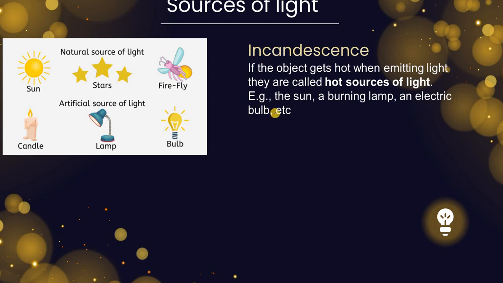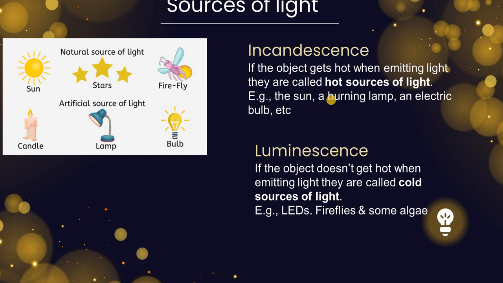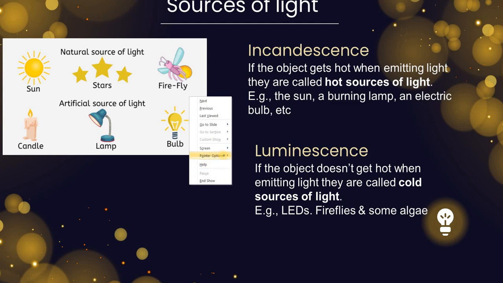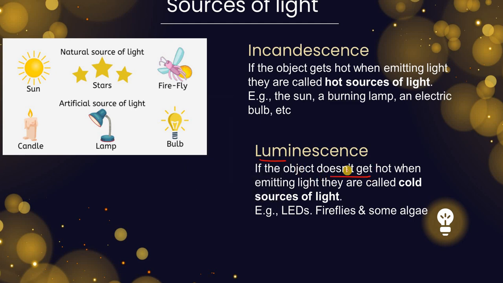Incandescence are those objects where the object gets hot when it is emitting the light. For example, the sun, the burning lamp, electric bulb, etc. Luminescence are those objects where light is emitted but still it does not get hot. So this is called a cold source of light. For example, LEDs, fireflies, and some algae. So broadly, you can divide the sources of light based on these two subcategories.